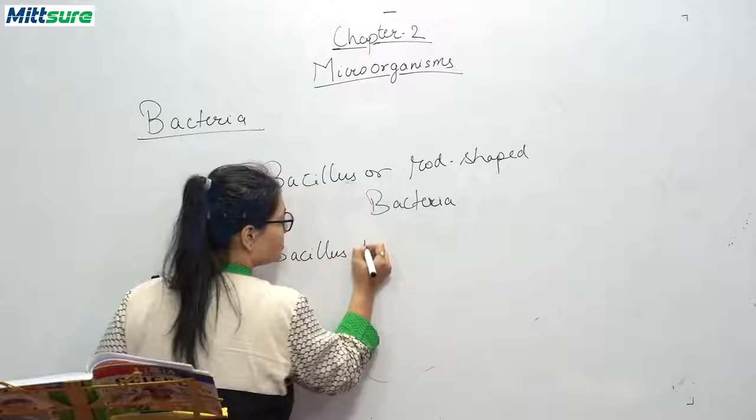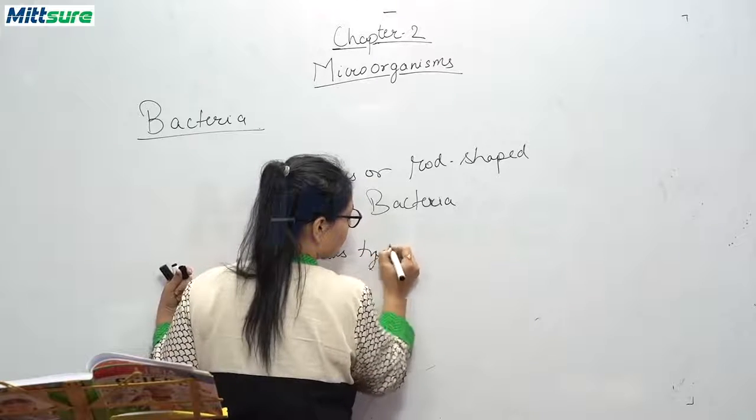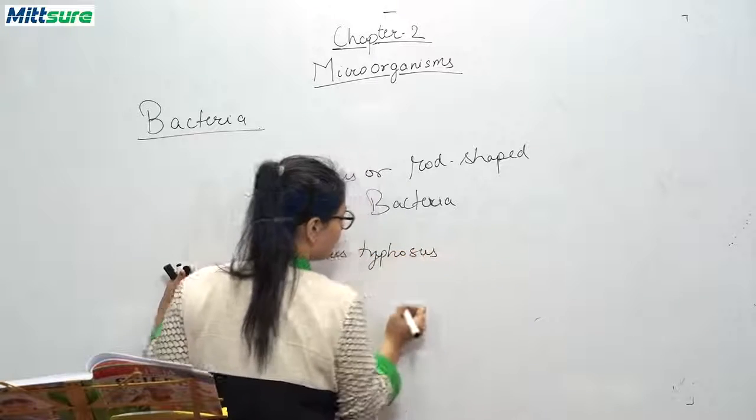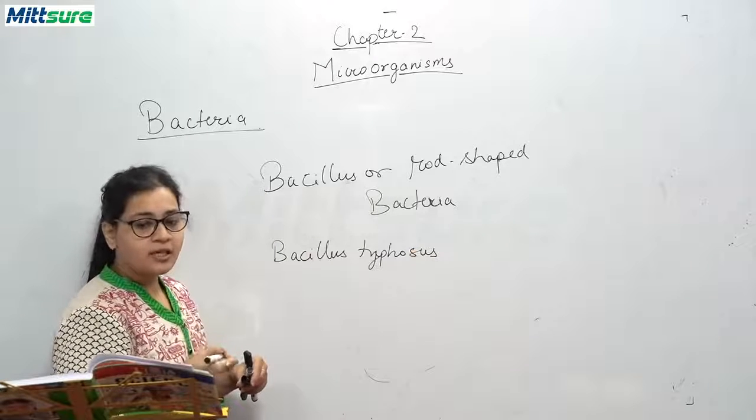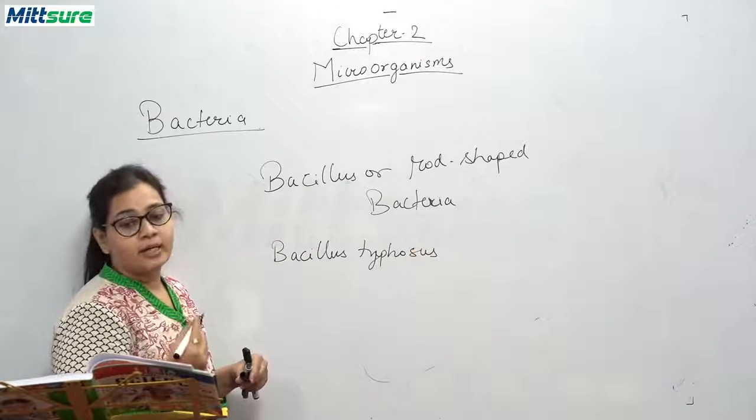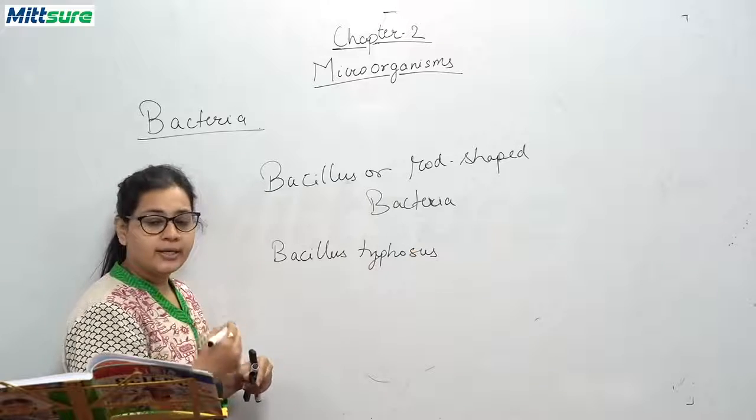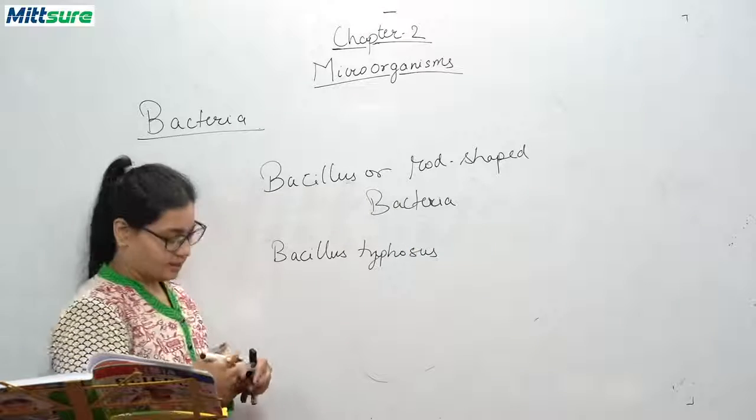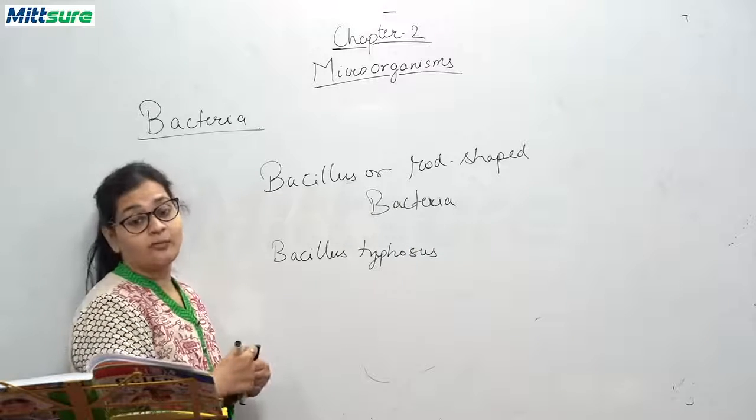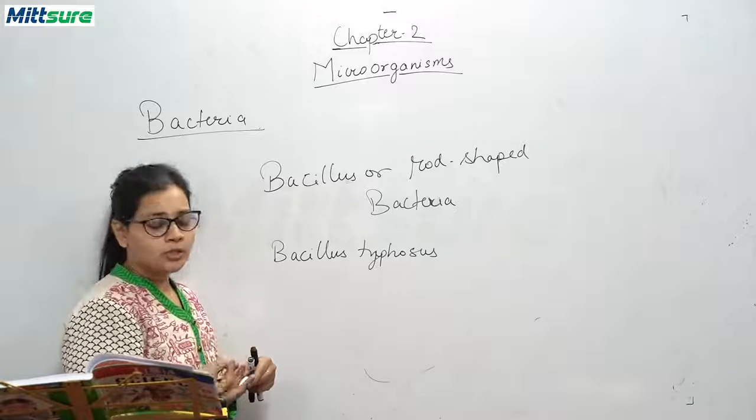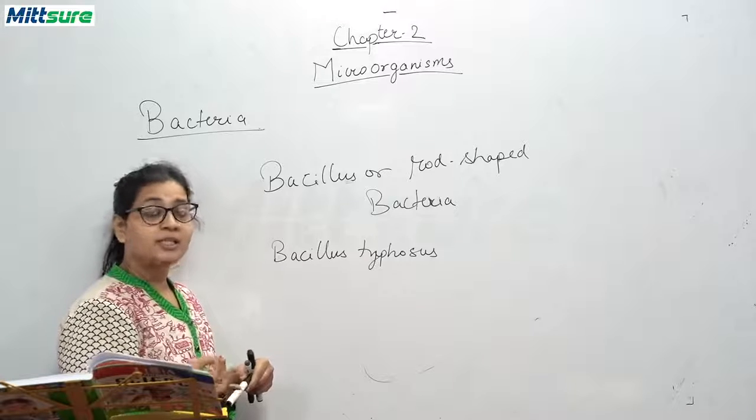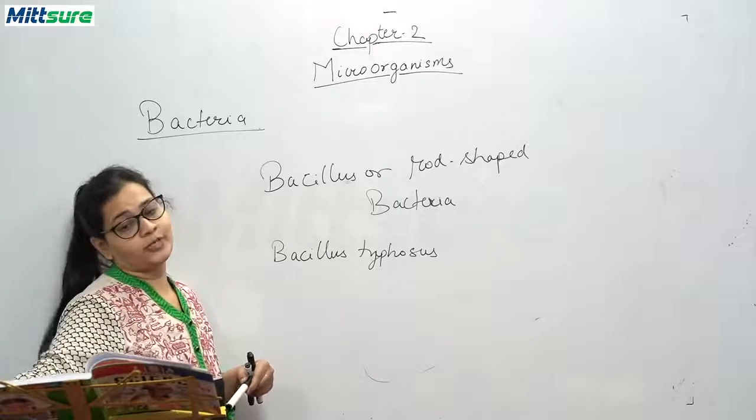Bacillus typhosus, the new name of which is Salmonella enterica. This bacteria causes typhoid. So, you know, bacillus-shaped bacteria cause tuberculosis, diphtheria, leprosy, tetanus, and also typhoid.